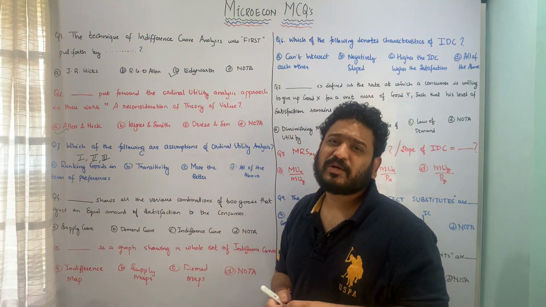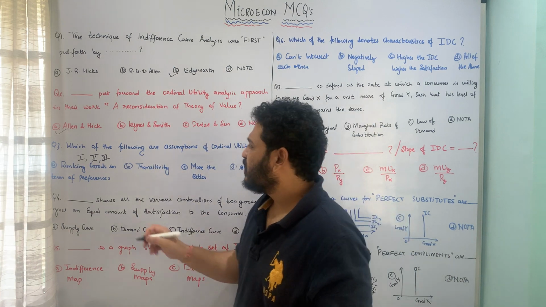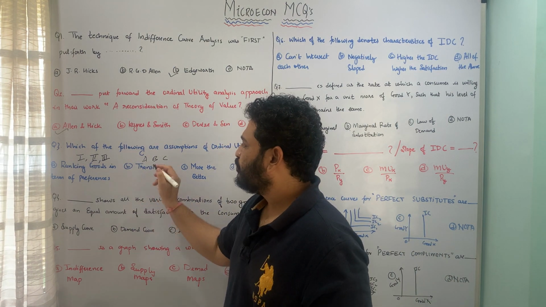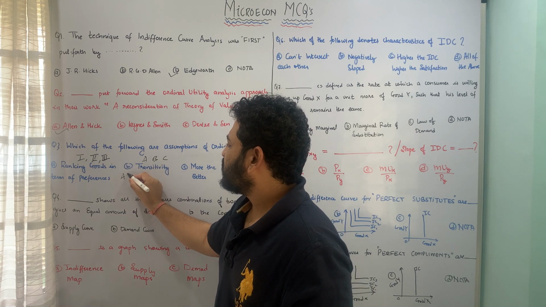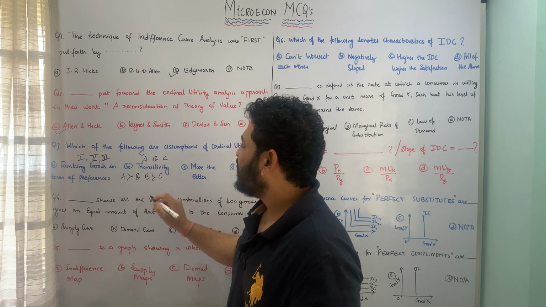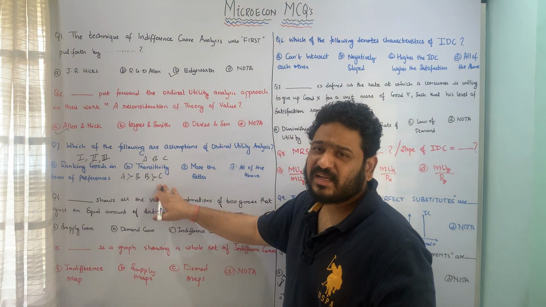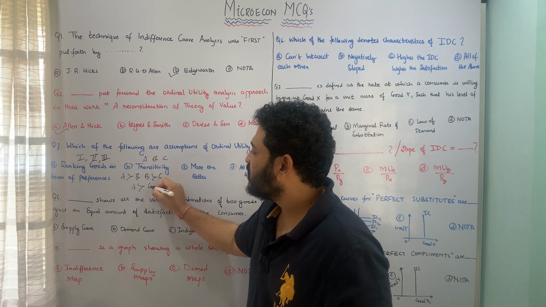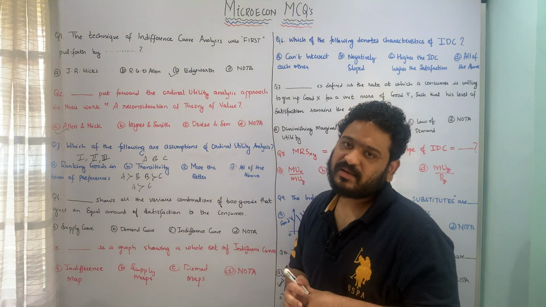The second is with respect to transitivity. Now transitivity means if at all there are three bundles A, B and C, a consumer prefers A over B and B over C. This directly means that a consumer is always going to prefer A over C. This is what transitivity means.